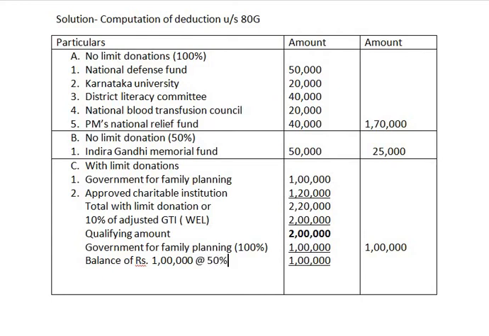Actually, the approved charitable institution amount contributed is 1,20,000, but we should completely ignore that amount because the qualifying amount has become less now. It is only 2 lakh rupees. That is the reason whatever balance is remaining after deducting for family planning, which remains only rupees 1 lakh, we have to directly take 50% of 1 lakh. How much does it come to? It is 50,000.